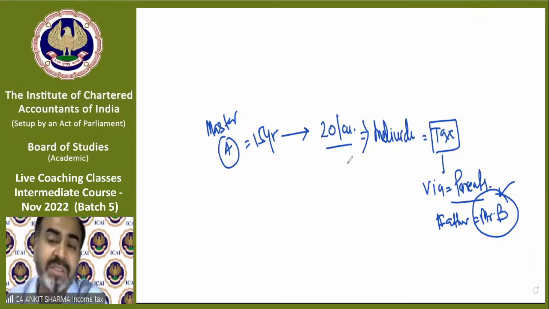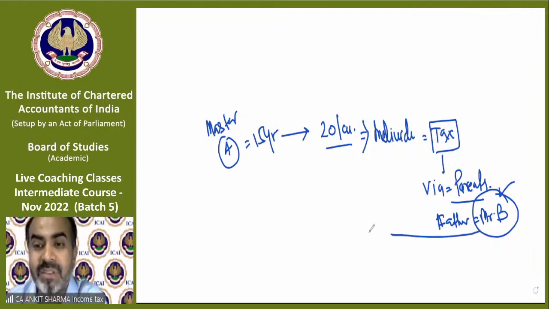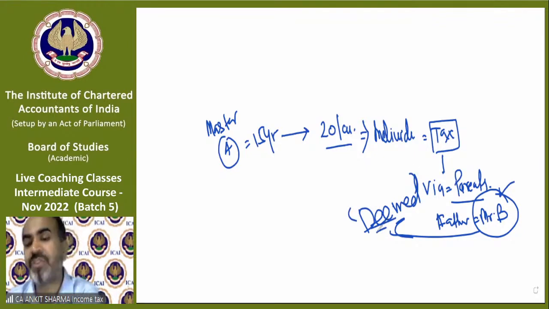So he will now be called a deemed assessee. Deemed means assumed. Technically Mr. B is not the assessee because the income belongs to Master A. But as our country says that a minor cannot pay tax themselves, his parents need to pay tax by filing his return of income, etc., in the category of deemed assessee.